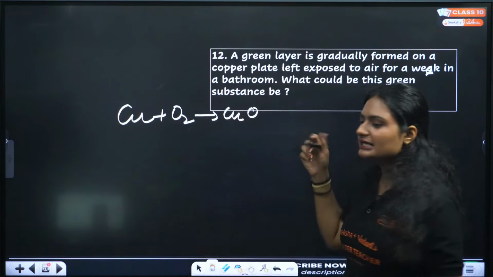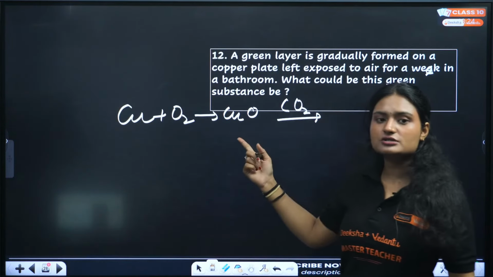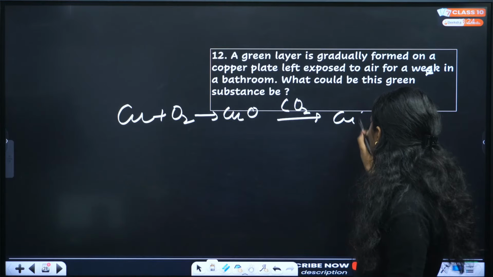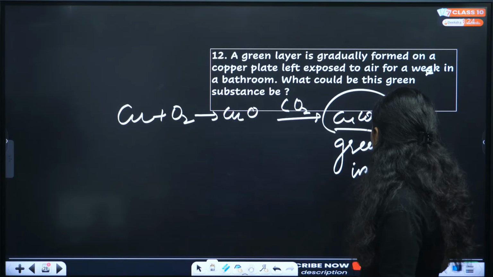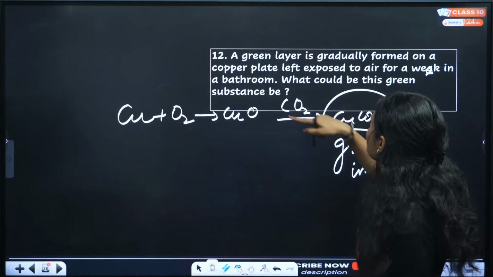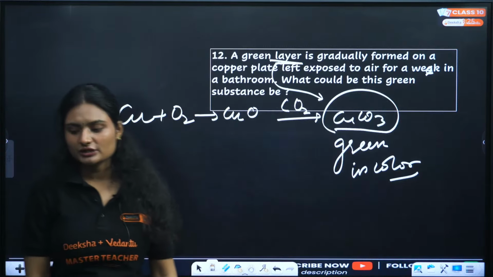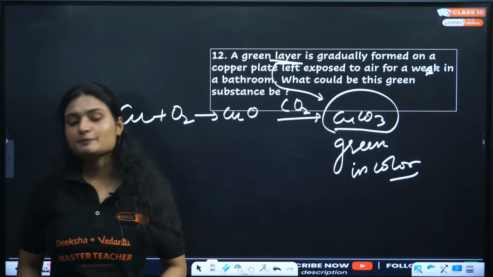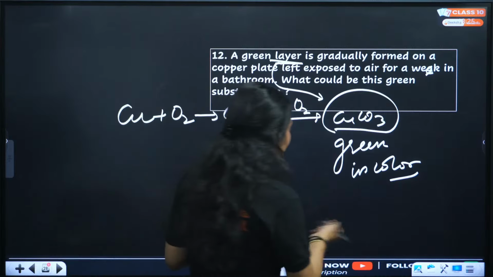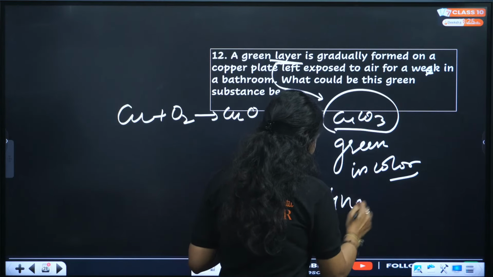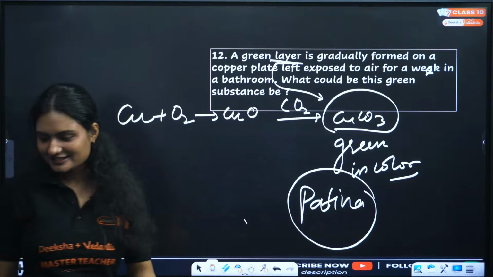Now this copper oxide in the atmosphere, we have carbon dioxide also, right? And when this carbon dioxide reacts with copper oxide, we get copper carbonate. This copper carbonate is green in color. So the substance that is formed, that green layer, is copper carbonate. It's patina. Yes, that means it gets tarnished, and there is one more name, that is patina, okay? Clear?